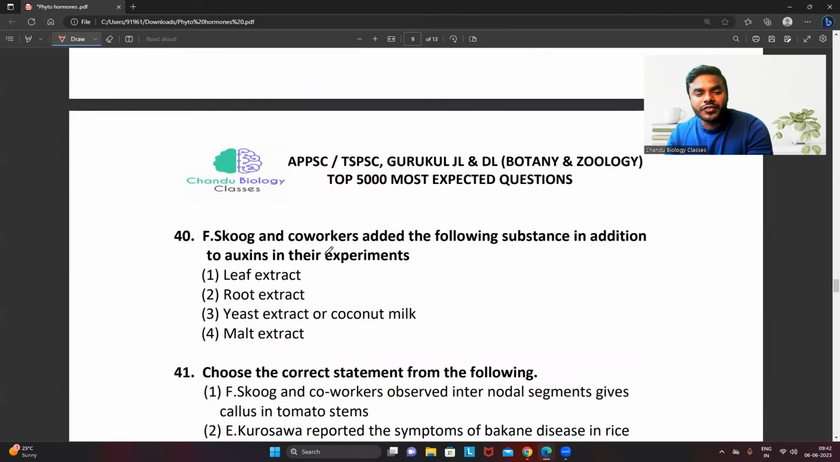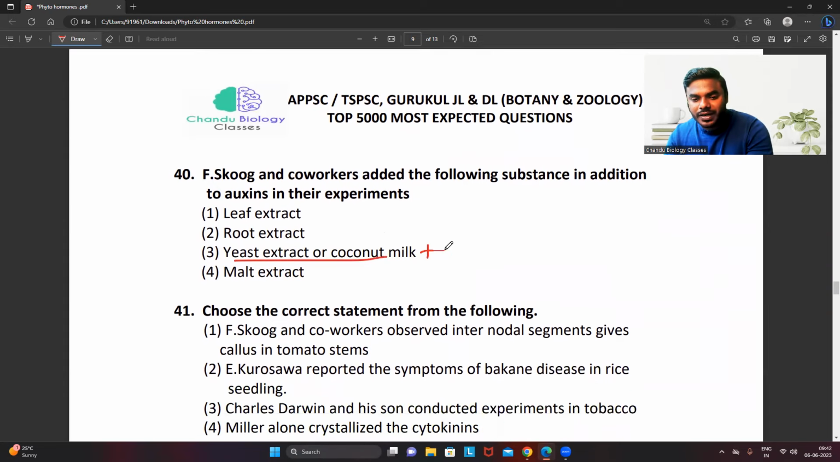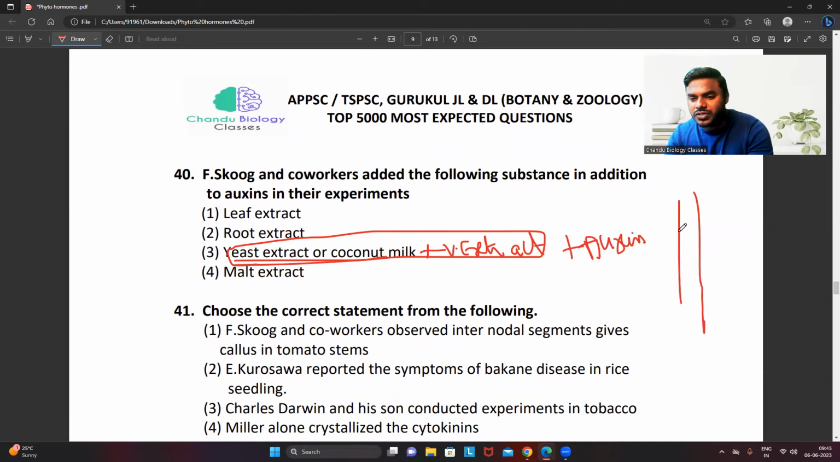Question number 40. F. Skoog and co-workers added the following substance in addition to auxin in their experiment: yeast extract or coconut milk. I told you, right? Yeast extract or coconut milk, even they have added vascular extract, nothing but xylem extract. So they have taken these three chemicals. These three chemicals, what they have added? They have added the auxin. And finally, where they introduced? They introduced into the internodal region of the stem of the tobacco plant. Simple point it is. Correct, na? So what will be the answer? 3.